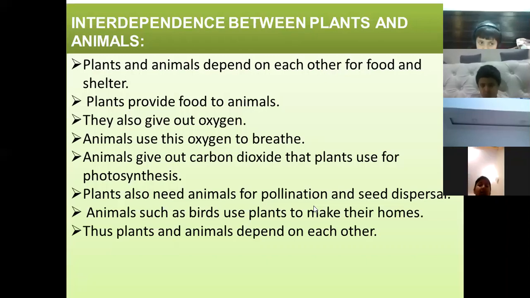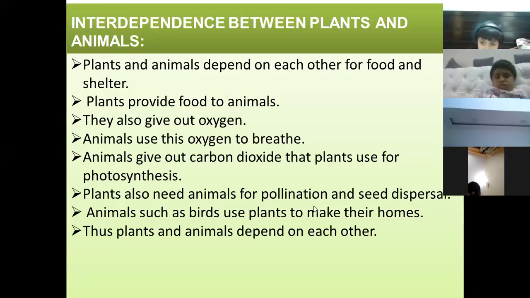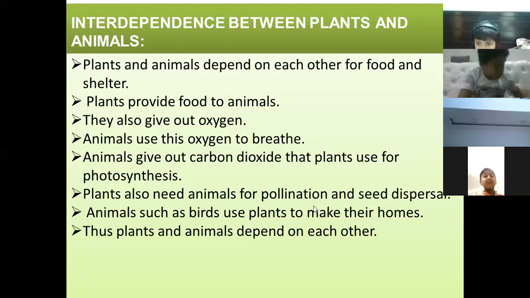Plants have some small grain-like structures, and animals help these pollen grains transfer from one place to another. This you will learn in higher classes. Clear? And seed dispersal: plant seeds get dispersed by many animals and these seeds grow into new plants. So plants are also dependent on animals.